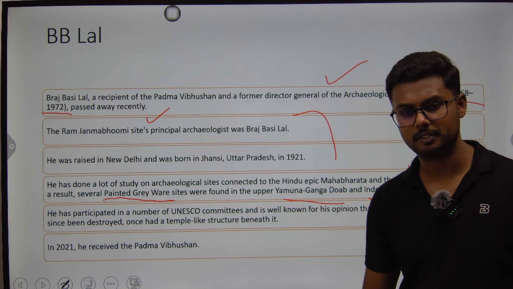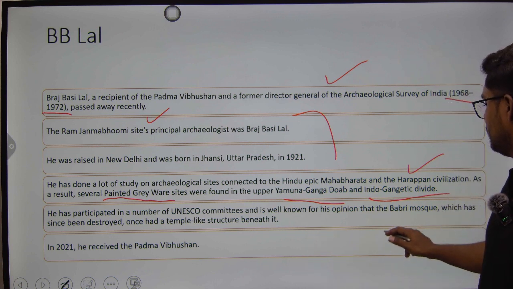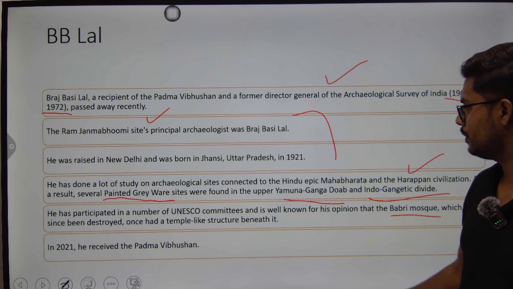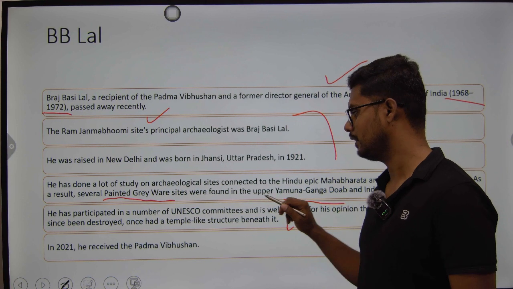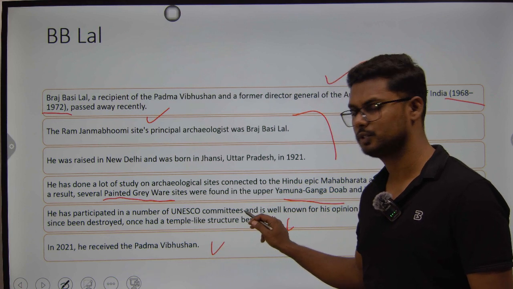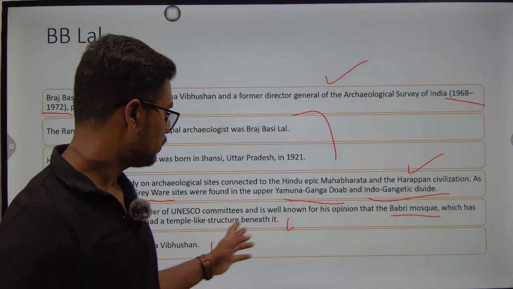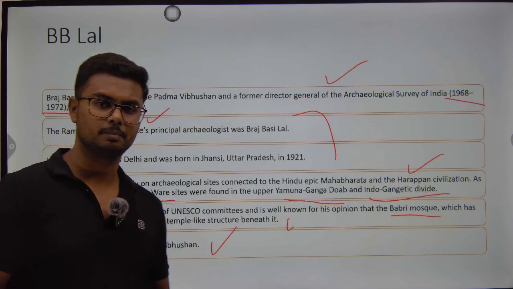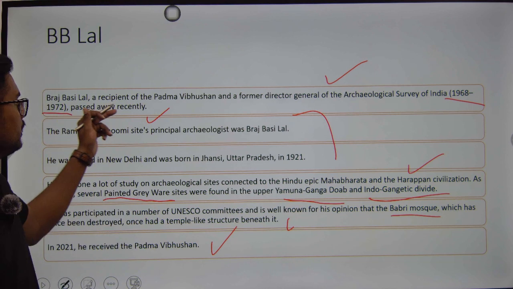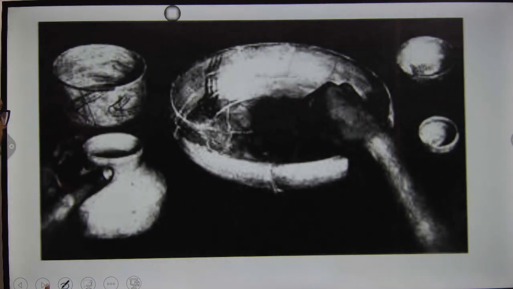Alright, so he has participated in a number of UNESCO committees and is also well known for his opinion that Babri Masjid or Babri Mosque, which was destroyed, once had temple-like structures beneath it, and as a result in 2021 he received the Padma Vibhushan. So he's the recipient of Padma Vibhushan. In the year 2021, he was awarded the famous Padma Vibhushan. He recently passed away, and that's the reason he becomes important. So BB Lal was a former Director General of Archaeological Survey of India.